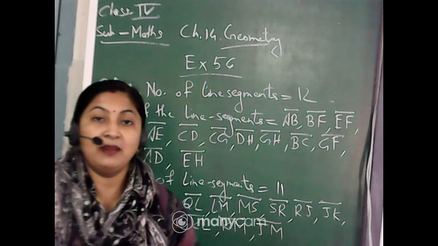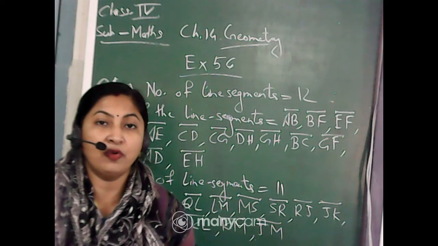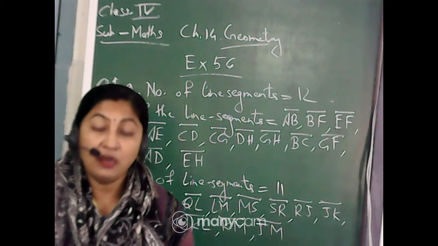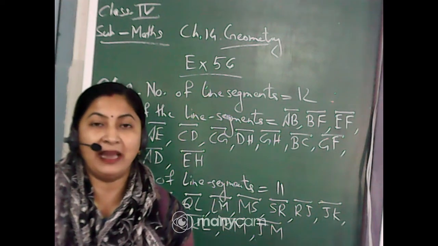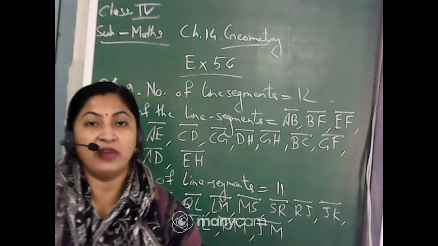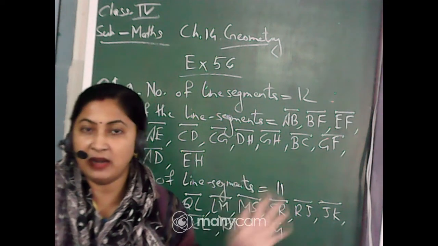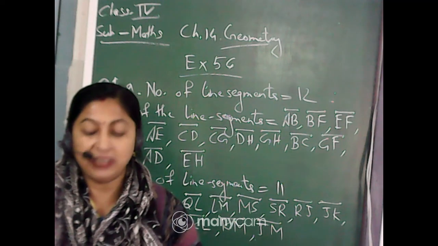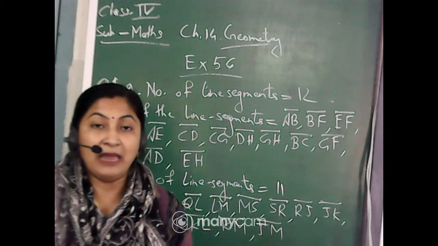So number C and number D, it is homework for you. You will do it on your own in the copy. C and D both are 10. You will write the name of the line segments. The number of line segments I have already told you. You only have to write the names, as we have done. First you will write number of line segments is equal to 10, then name of the line segments.